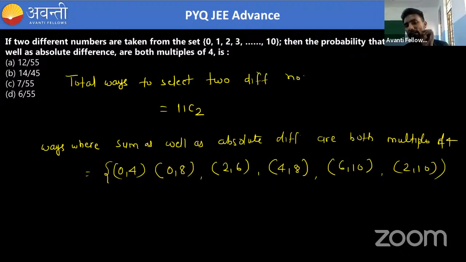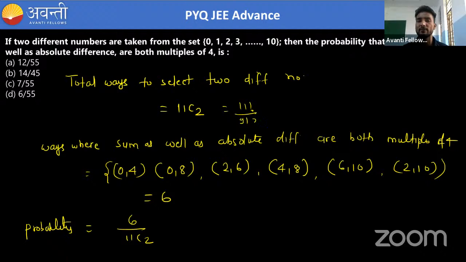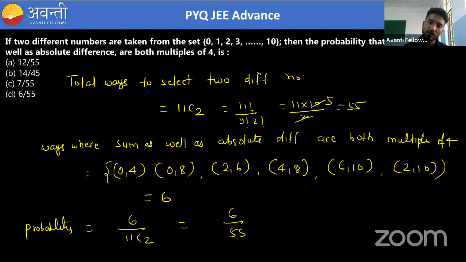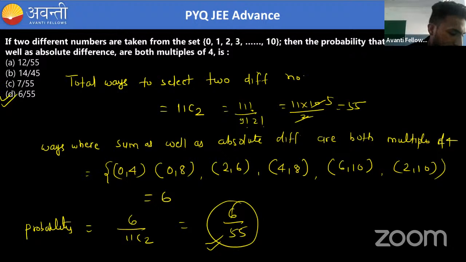Apart from that, you will not get any possibility. You can check, because the sum and the difference should both be multiples of 4. So there are only 6 cases. So what is the probability? Probability is 6 divided by 11C2. And what is 11C2? It is 11 factorial divided by 9 factorial into 2 factorial. So it is 11 into 10 divided by 2, which is 55. So the value is 6 divided by 55. So 6 divided by 55 is your correct answer.